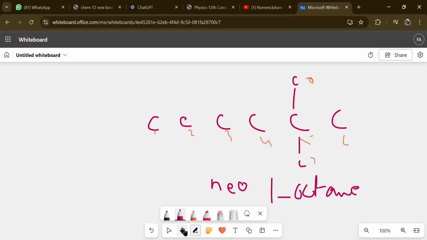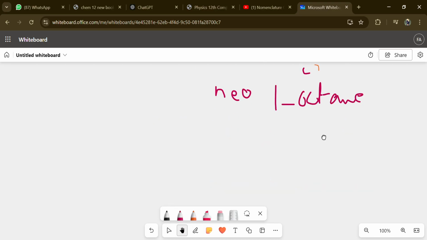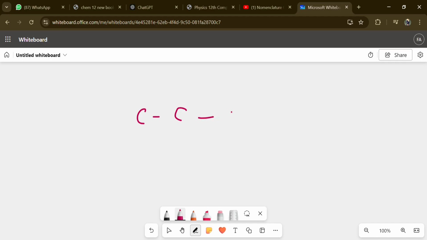Now let's move on to the IUPAC system. IUPAC system is way easier than the common naming system. At very first, consider a situation where you are given this sort of figure. Now at very first, what you'll do, you'll make a parent chain. The parent chain should be a chain with the most of the carbons.